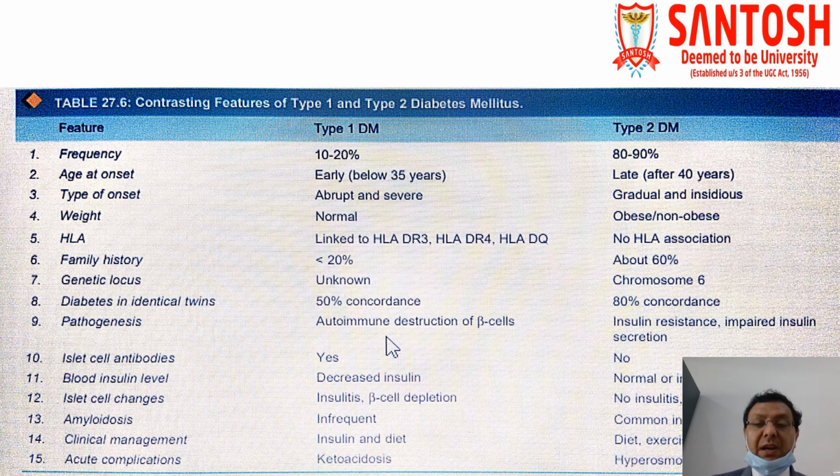Acute complications we have already discussed: in type 1 they are more common in the form of ketoacidosis and hypoglycemia, while in type 2 acute metabolic complications are infrequent and usually include hyperosmolar non-ketotic coma.